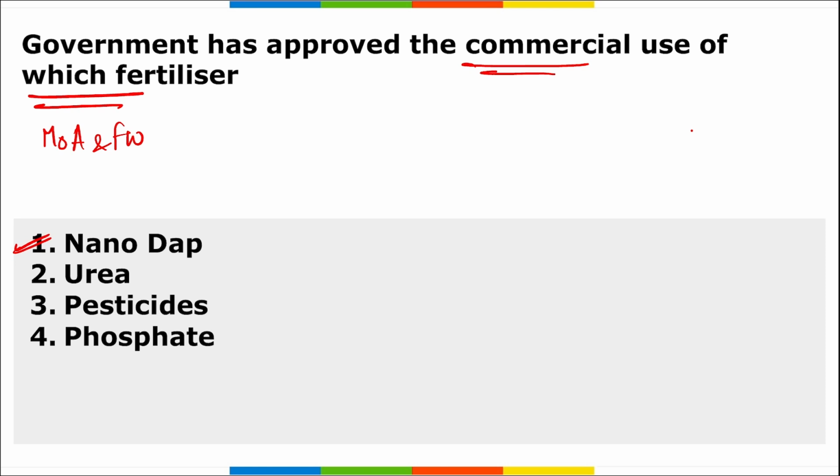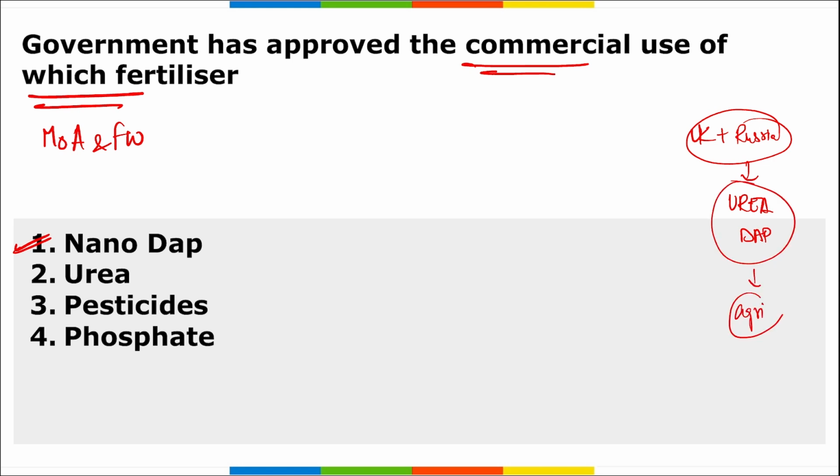As we know, Ukraine and Russia used to export heavy urea and DAP all around the world, and these are used in the agriculture sector so that our plants and crops can get the nutrients. But because of the war, it was stopped.